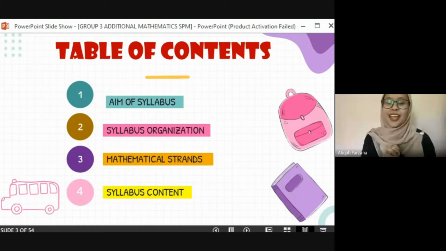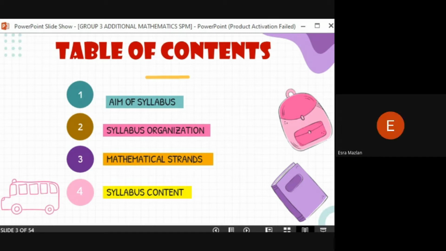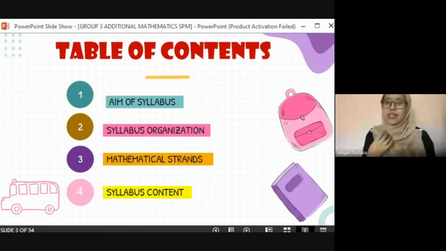Difficult, right? Okay, so basically, most of the time, students don't have the interest to learn math because for them, the subject is very difficult, isn't it? Yes. Another reason why students don't have the interest is because for them, there is no single reason on why they need to learn math. So here, I want to share with you guys the reason and aim why additional mathematics has been structured as one of the important curriculum in school. So next slide.